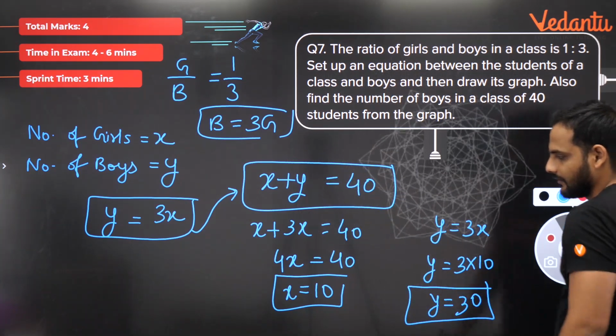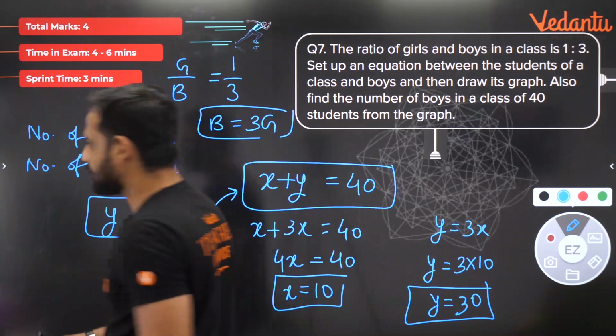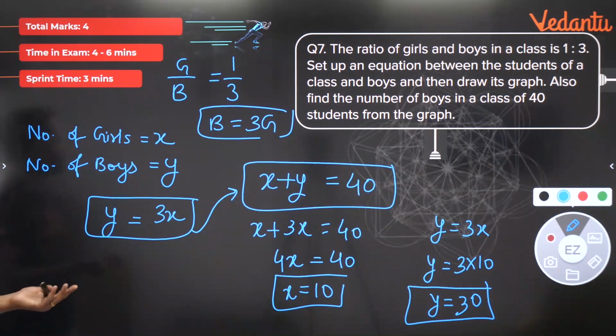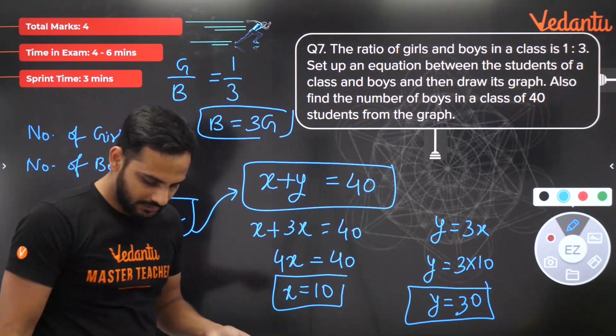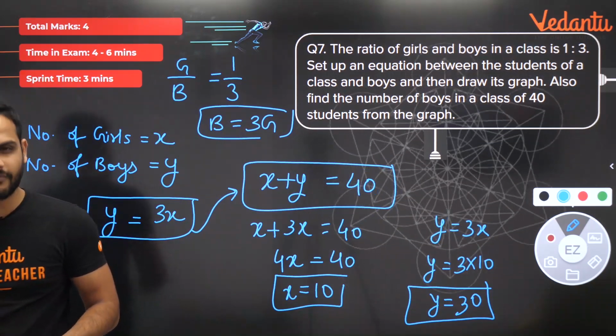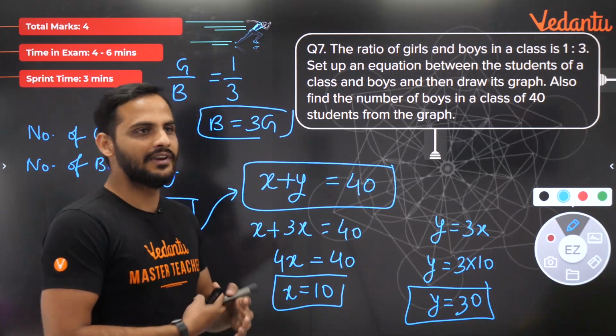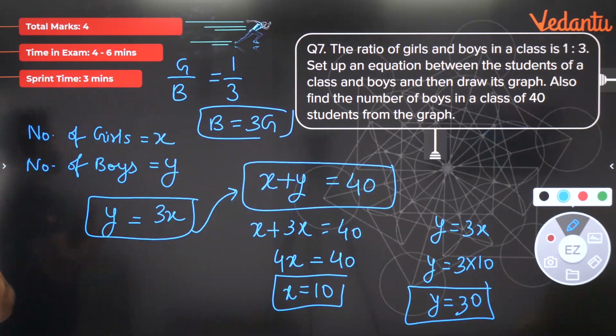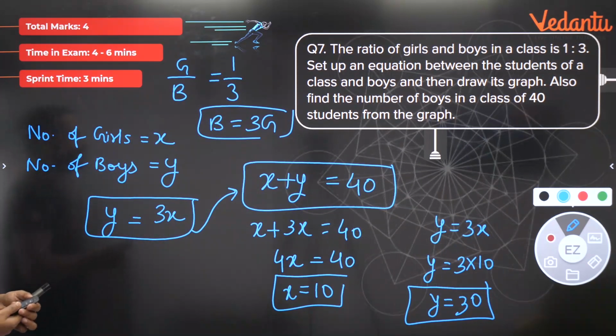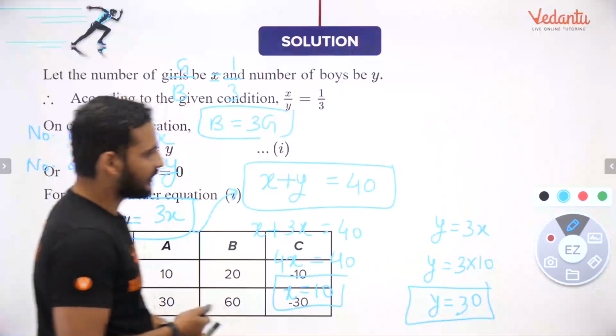Correct? Very easy. Understood? Since we have to make two variables, I have used two variables. It can be solved as a problem of one variable also. But since the chapter is telling us to solve it using two variables, we are solving it with two variables. So this is how bachcho we can easily get this part. Let's move to the next question.